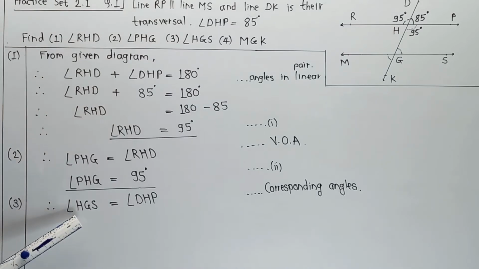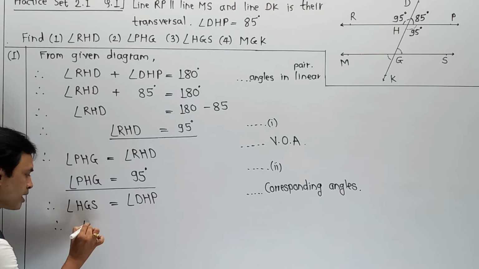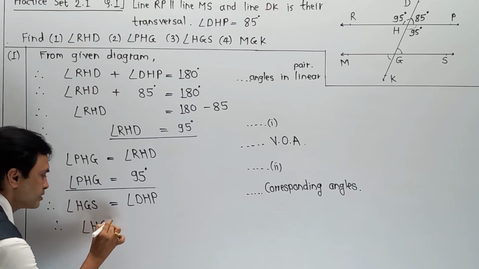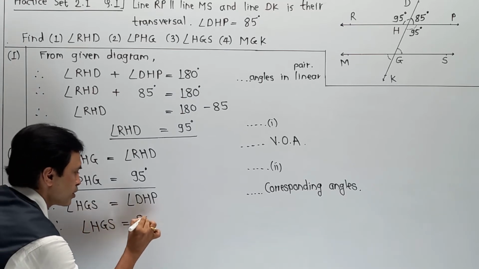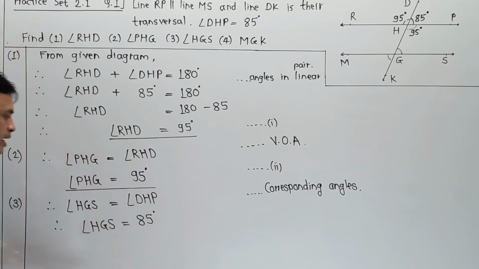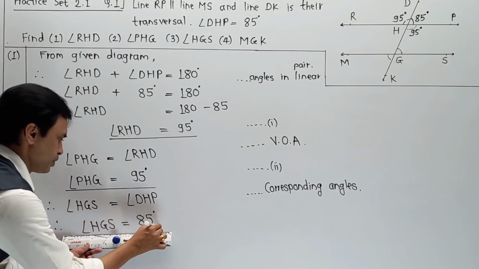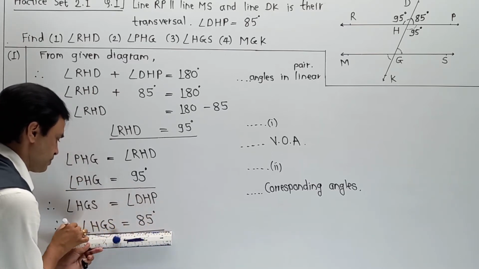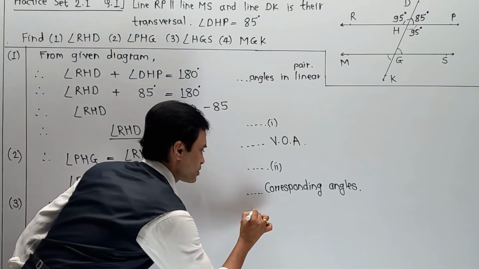Therefore, automatically we can get the value of HGS. Angle HGS is equal to 85 degree, and this is your third answer over here. I am going to call it equation number 3.